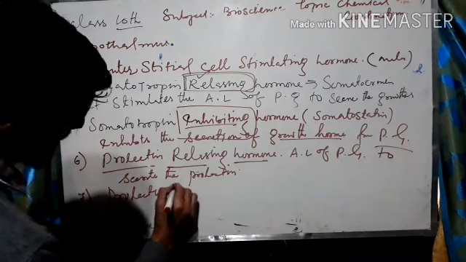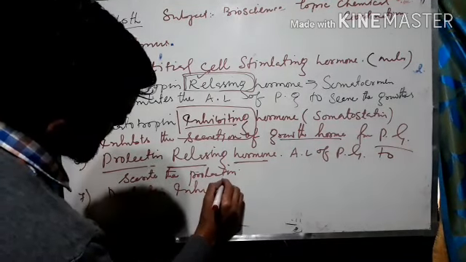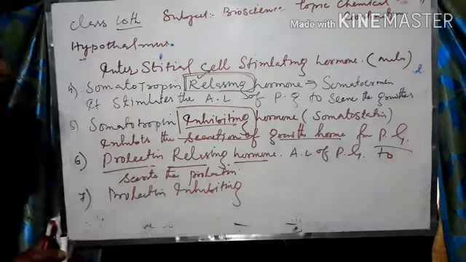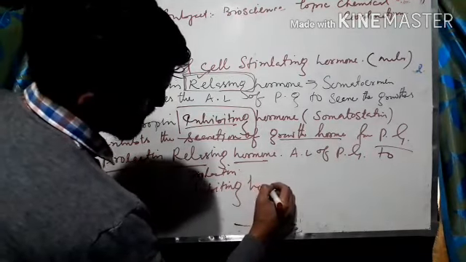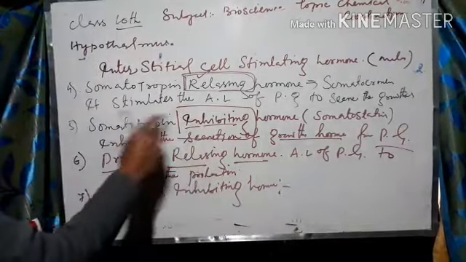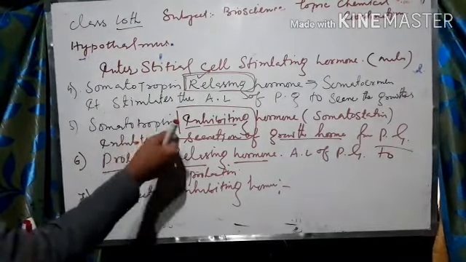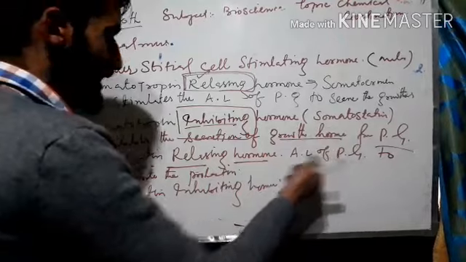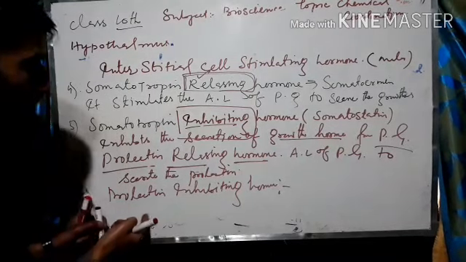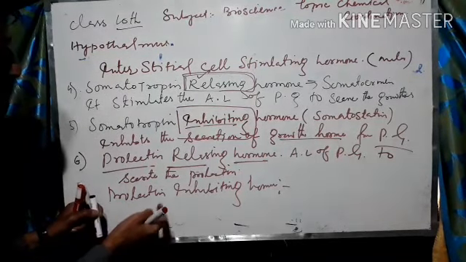Similarly, the seventh one, prolactin inhibiting hormone. What will it do in this case? Inhibiting hormone, this very hormone was going to inhibit the secretion of growth hormone. Now what will this do? What is the function of prolactin inhibiting hormone?